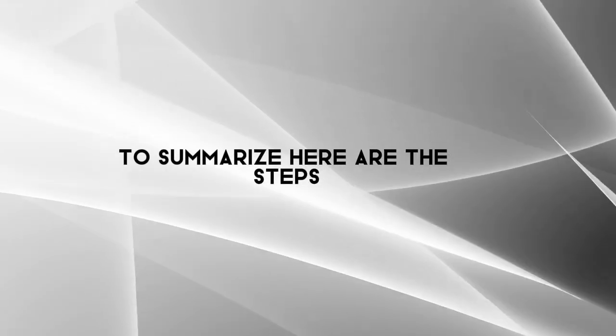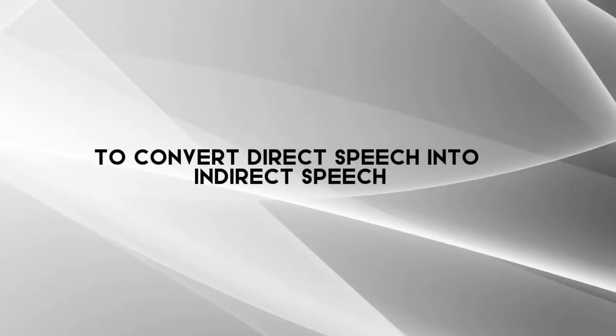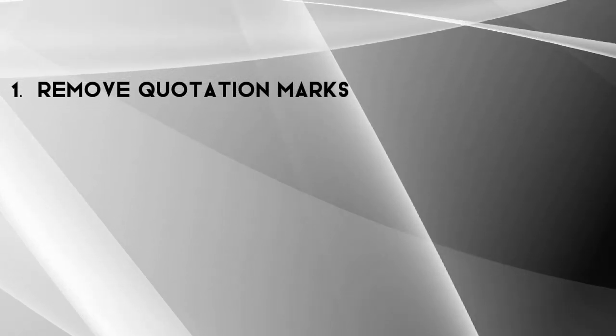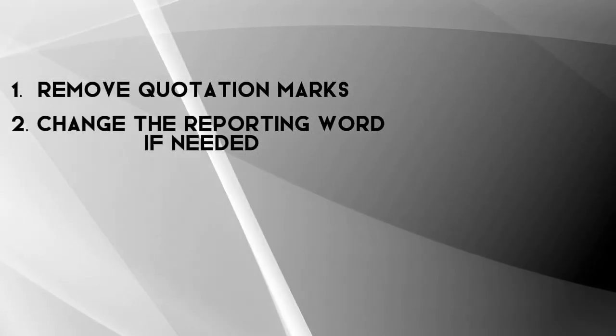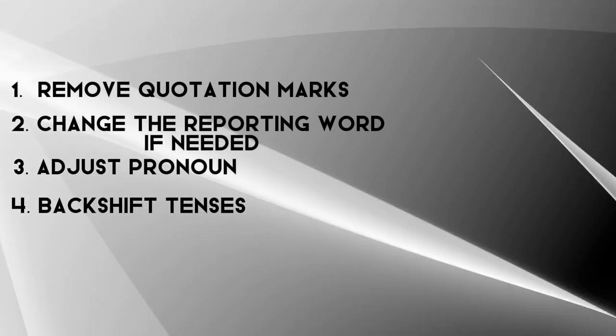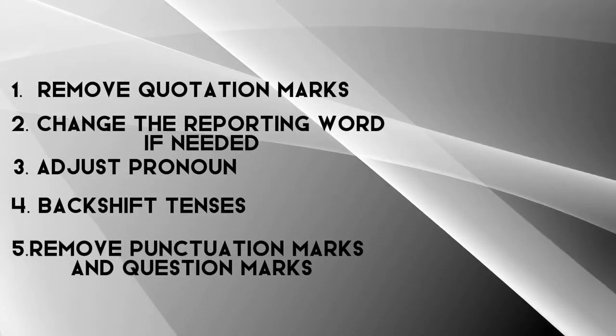To summarize, here are the steps to convert direct speech into indirect speech. Remove quotation marks, change the reporting verb if needed, adjust pronouns, backshift tenses, remove punctuation marks like question marks, and add